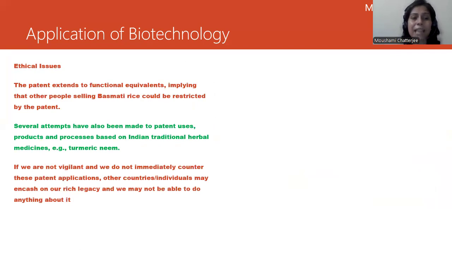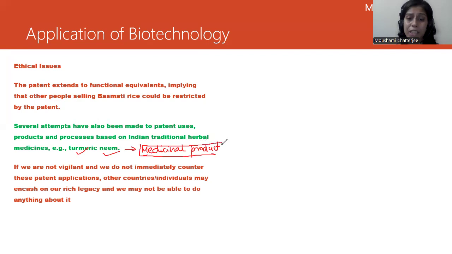Several attempts have also been made to patent the use. For example, there are so many products. You know that India is rich in biodiversity. We have so many herbal products like neem and turmeric. They have been tweaked at various levels to make different medicinal products. Various medicinal products have been developed from these. But what about the credit and the monetary benefits which need to be given for the originality, from the origination? Because they have originated from somewhere, you have to give them the credit.